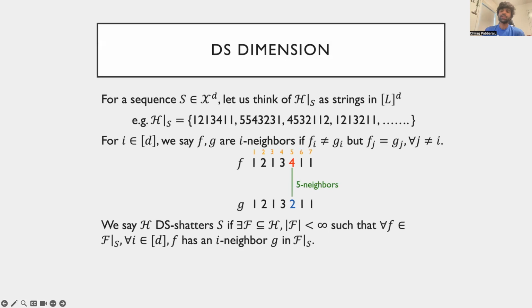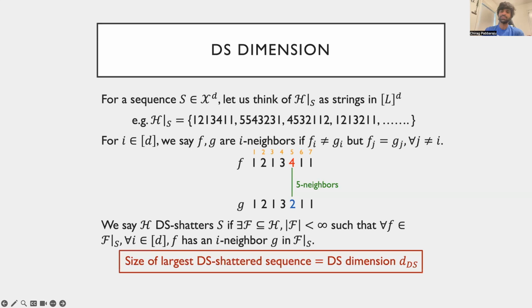Then, we say that the hypothesis class H DS-shatters a sequence S if we can find a finite proper subset script F of H such that every member f in the restriction of script F on S has i-neighbors in all directions. And finally, the DS dimension of H is the size of the largest sequence that it can DS-shatter.